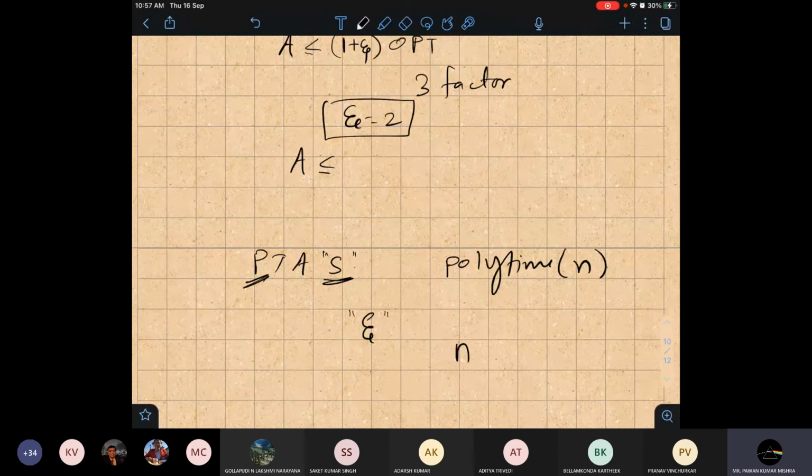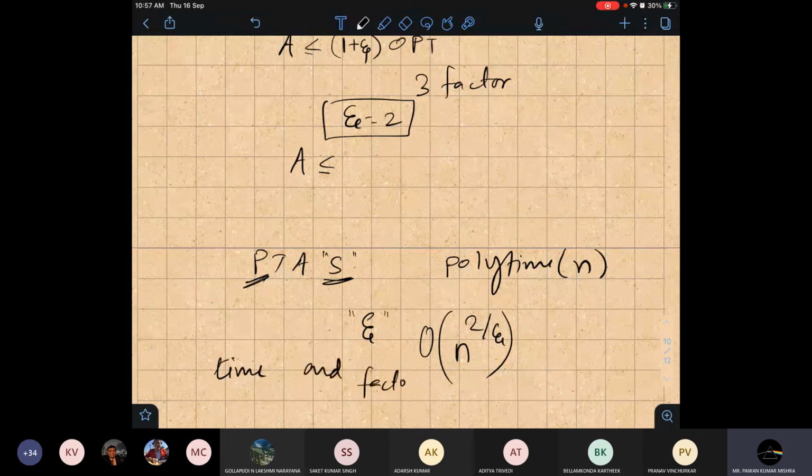If you decrease this epsilon, that means you are very close to the optimal solution, but you are investing much time. So time and factor have a trade-off.